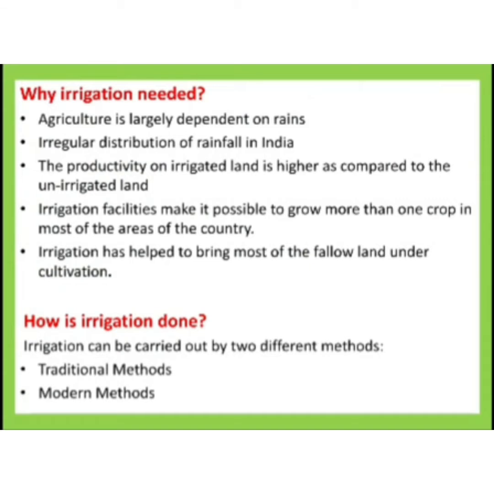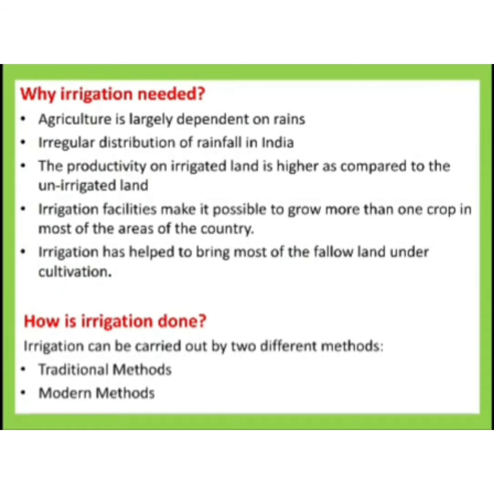Also, when we compare the productivity of irrigated land and land which is not irrigated, we can see that the productivity of irrigated land is much more than unirrigated land. Also, irrigation facilities have converted many fallow lands to cultivation.